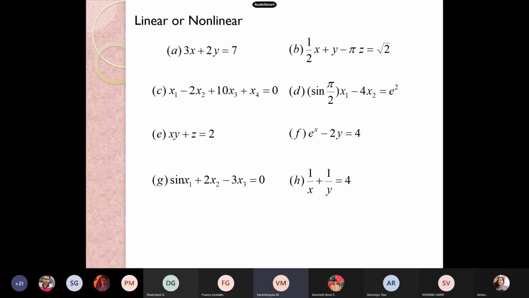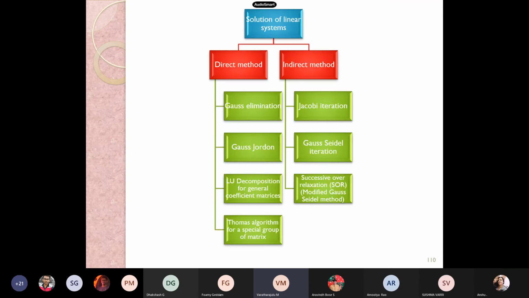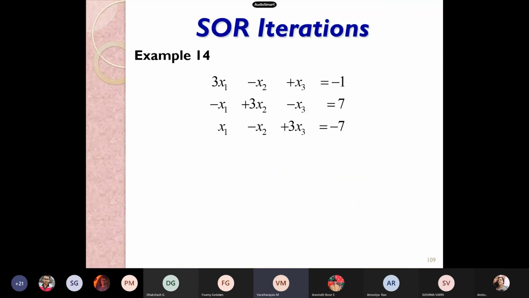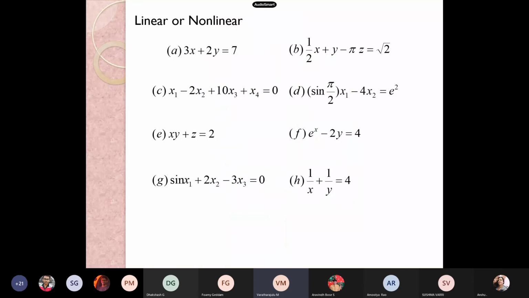How can we classify with the direct or indirect method? Usually the linear system of equations can be solved with the aid of direct method, and the nonlinear problems can be solved with the aid of indirect method. Tell me with this information, this is linear: 3x plus 2y is equal to 7. Now tell me whether example B belongs to linear or non-linear. Someone, please unmute your mic and tell me.